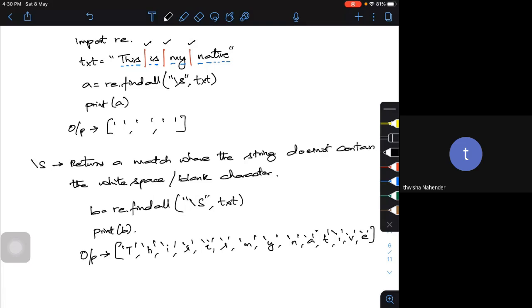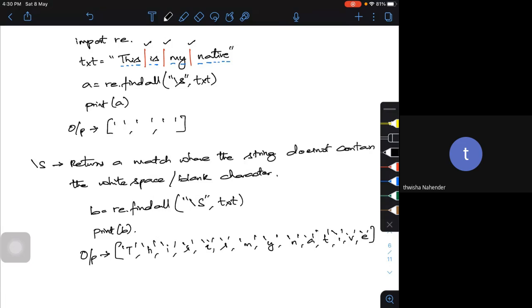Okay. So there is a special character which will search for a combination of both. It will search not only for the characters, it will search for the underscore, the numbers, everything.